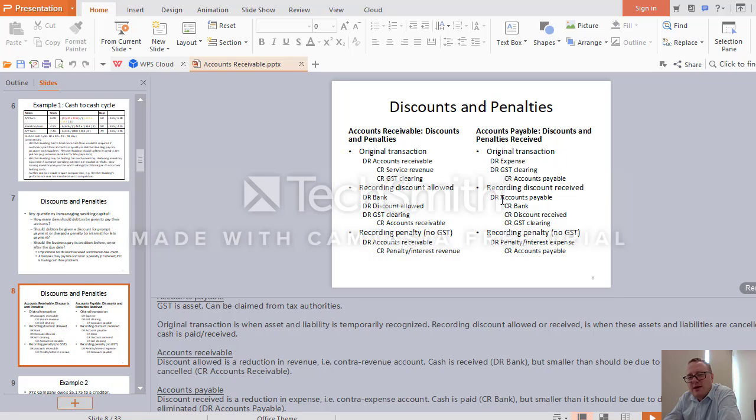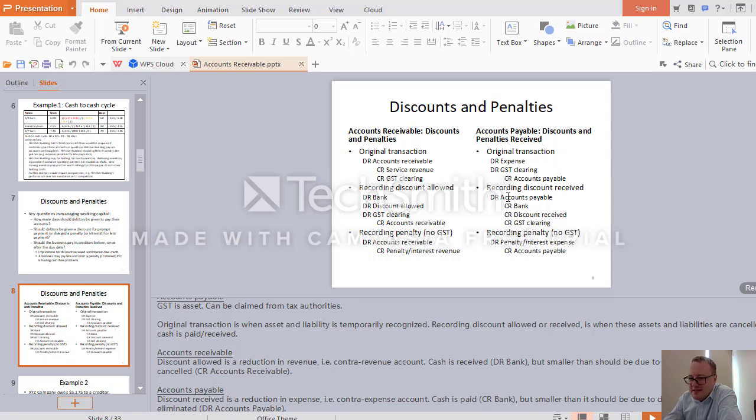The same will apply here when we actually pay. When we actually pay, our liability will be reduced and disappear. That's why we debit accounts payable, and also we pay cash, so therefore we credit bank. But the value of cash would be smaller than the value of accounts payable, since we received the discount.